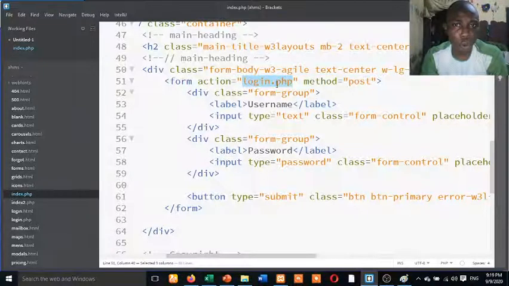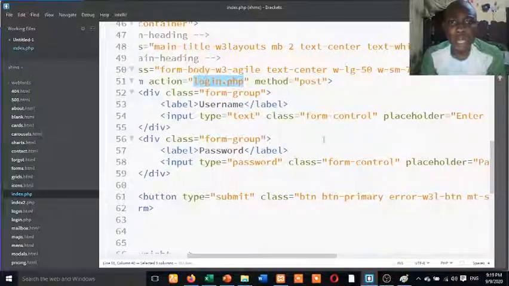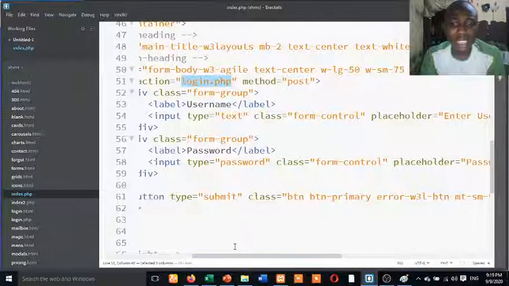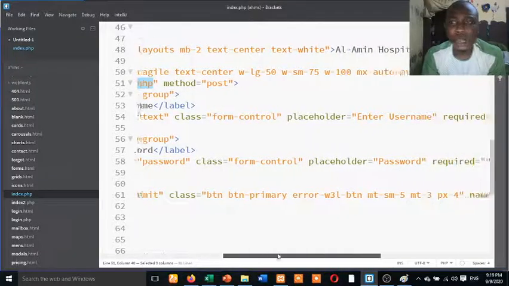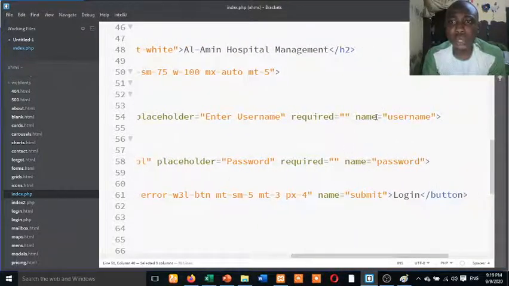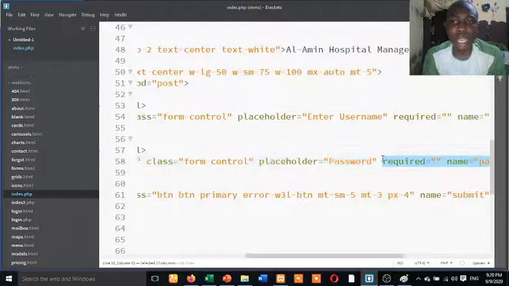We've done that before. Now, this is my username and password. I don't know if we have given it a name before. I think we have given it a name. I want you to take note of the name we gave it. This one we gave the name username. This one, the password, we gave it a name attribute of password. These are the things you need to take note of. The name, you can call it Sikiru, you can call this one Adisa.